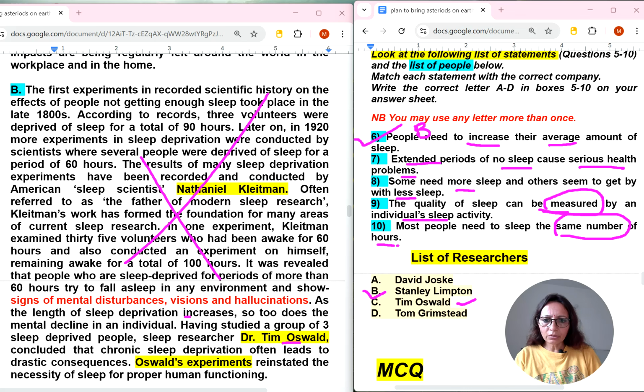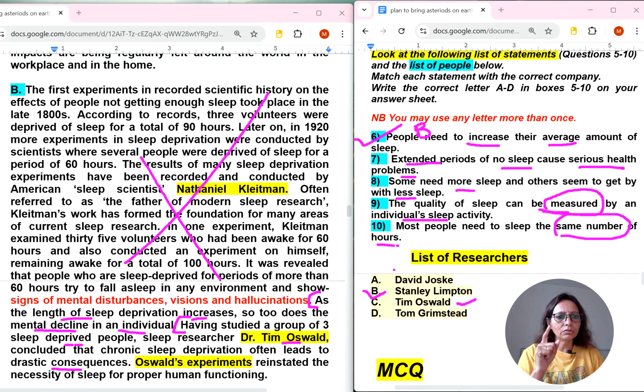Where they have started talking about this person's name, we can start reading from here. As the length of sleep deprivation increases, so too does the mental decline in an individual. Having studied a group of 3 sleep deprived people, sleep researcher Dr. Tim concluded that chronic sleep deprivation often leads to drastic consequences.